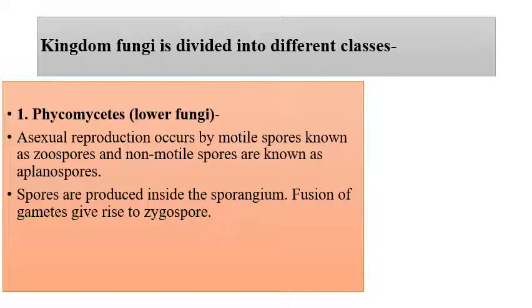And the sporangium, you can define it as a structure present on the sporangiophore that provides a home for the spores. That is the place where the spores reside, known as the sporangium. And after the rupture of the sporangium, these spores come out into the environment and form zygospores.